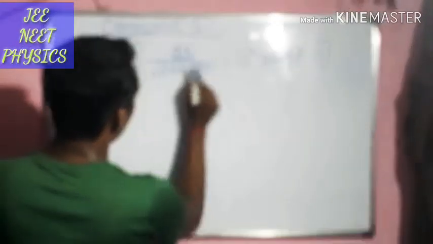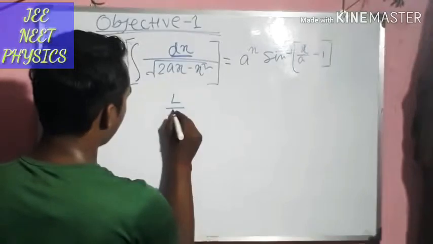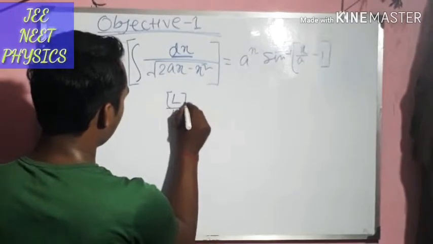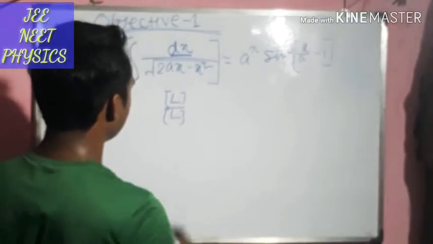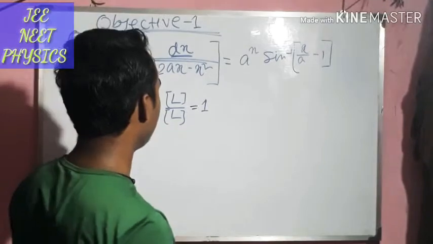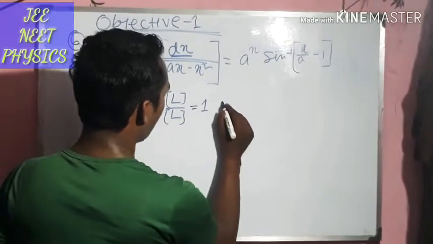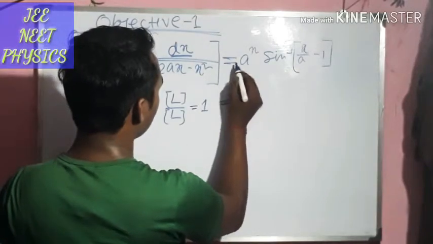If I find the dimension of the whole quantity in the left hand side, it becomes L over L. dx has dimension L, root over 2ax minus x square has dimension L. So the left side is dimensionally 1. So it must be the same in the right hand side, because there is an equal sign.